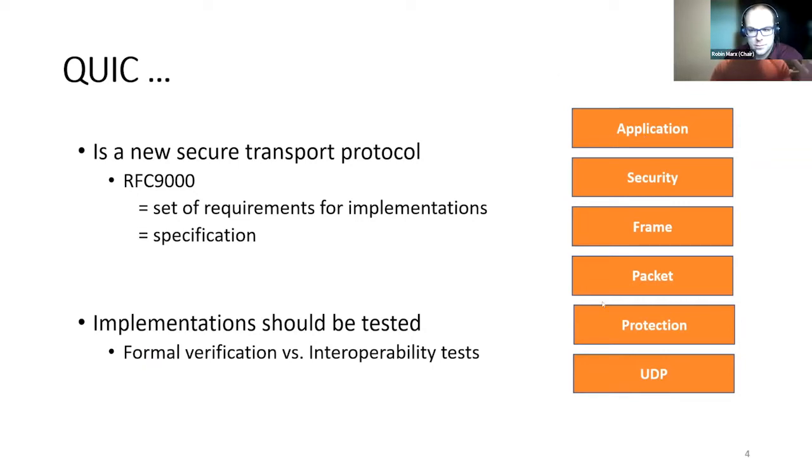Then we have the QUIC frame data structure used in specific situations. For example, we have the stream frame, which is used for sending data. Then we have the ACK frame, which is used to acknowledge packets. QUIC packets are a complete processable unit that can be encapsulated into a UDP datagram. Finally, we have the protection module, which is used to encrypt and decrypt packets.